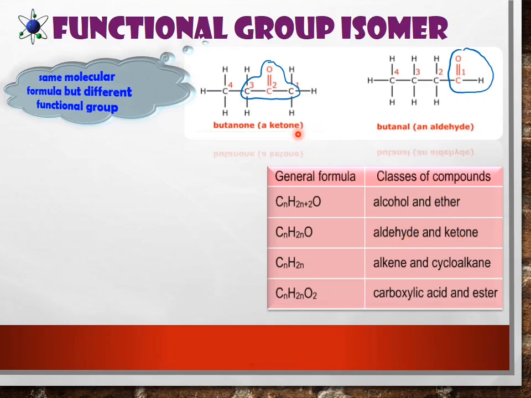Like example here, alkene and cycloalkane, carboxylic acid and ester. So you need to remember the pairs of this class of compound. I will show you the other example of functional group isomer.